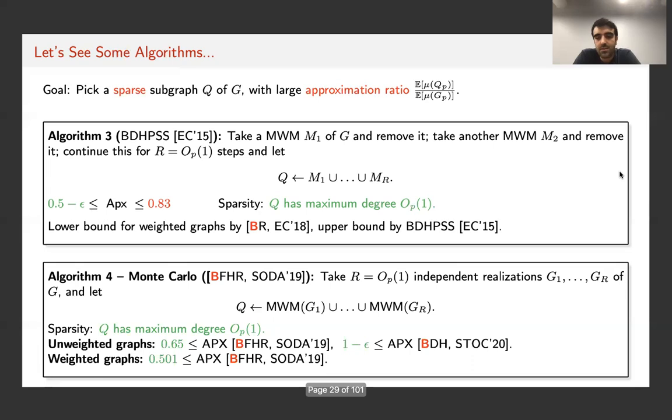But for weighted graphs, the best known bound, not only for this algorithm, but also for the stochastic weighted matching problem in general, is only slightly better than half. We proved this in, again, our SODA 19 paper, where we introduced this Monte Carlo algorithm for the stochastic matching problem.